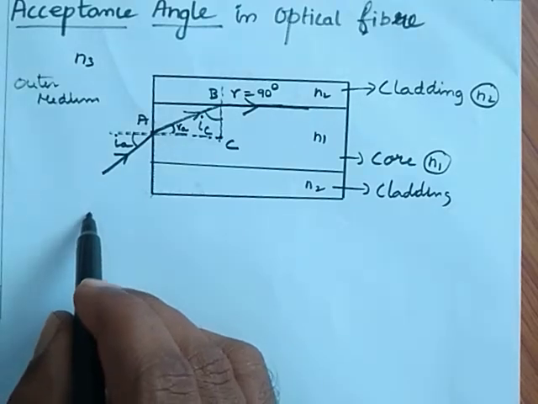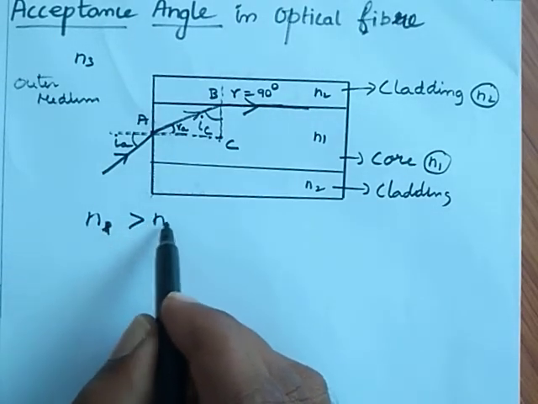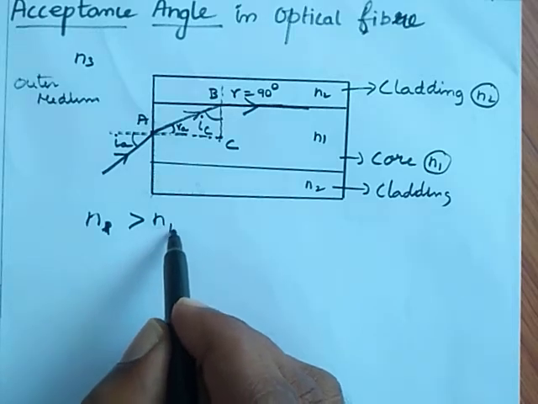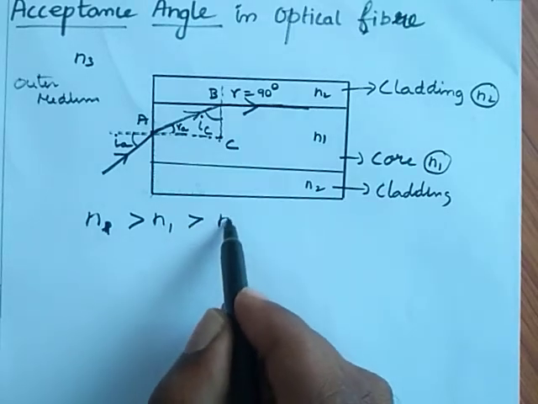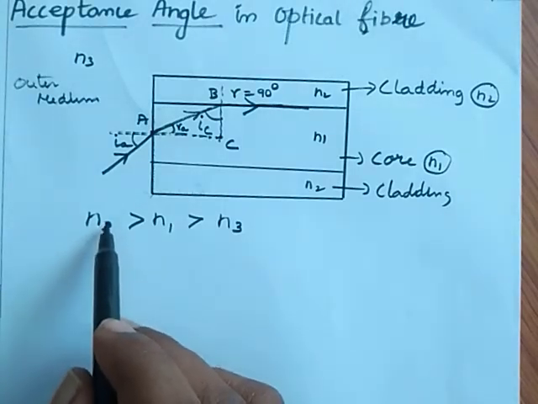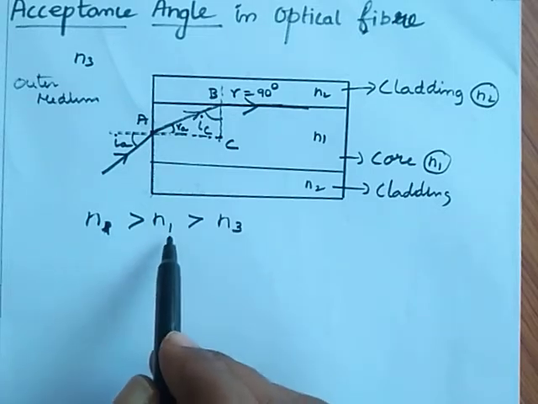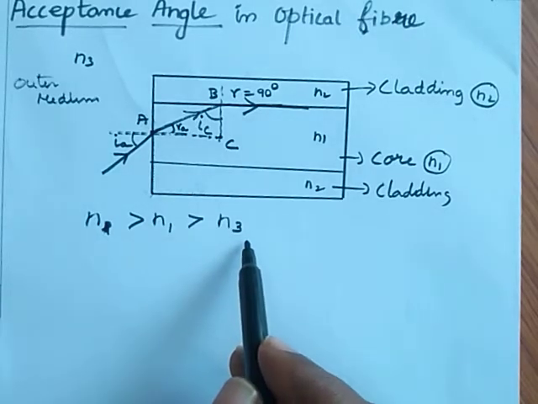Here we know the refractive index of the core is greater than the cladding, which is greater than n3, the outer medium. The core has more refractive index compared with the cladding. The cladding has more refractive index compared with the outer medium.